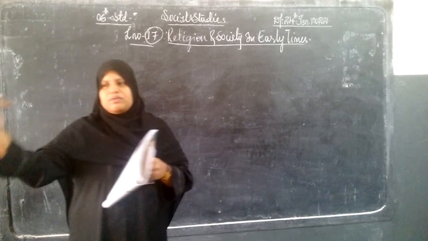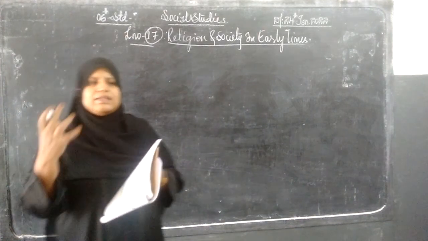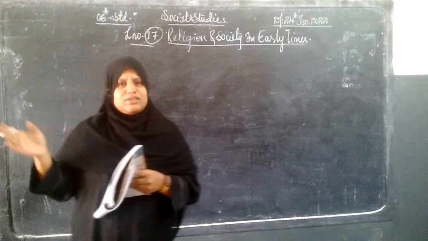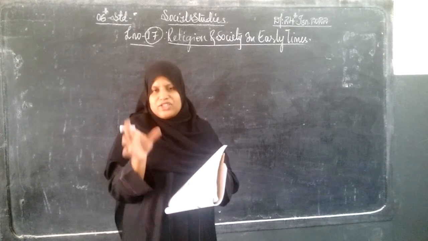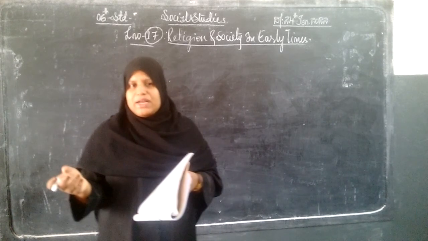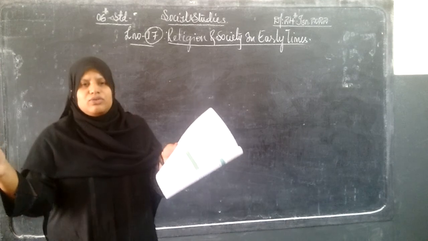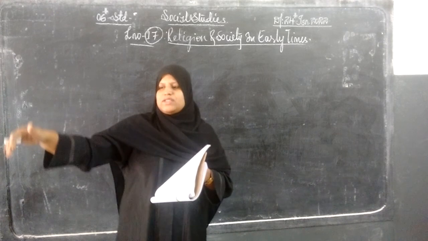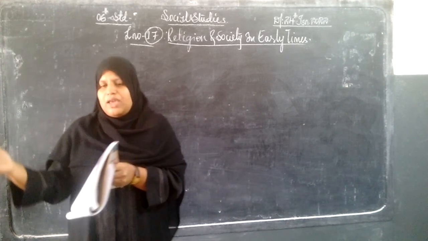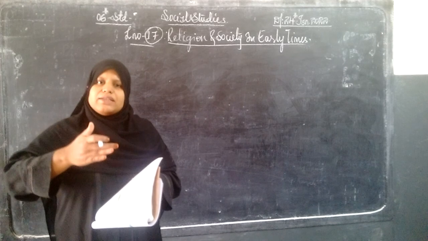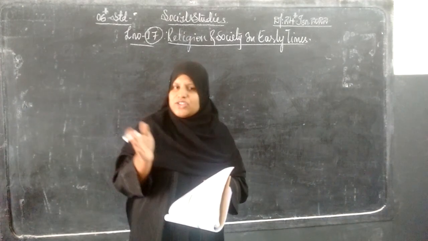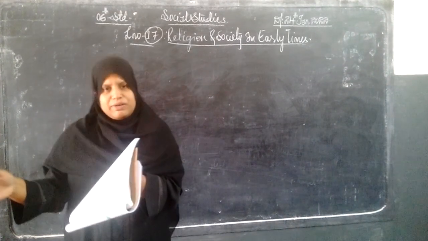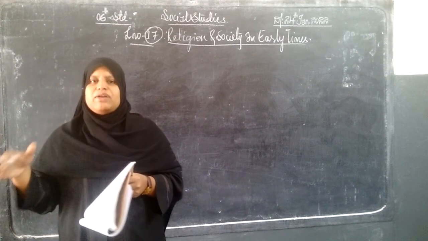In this period of time, a new kind of grouping started. That was known as Jana. This we already discussed in the 11th lesson: Jana, Mahajanapadas, Janapadas. Jana is a small group of people living together in one particular place, ruled by one particular king. Same like a class with different sections, and each section has a class leader. Here also, one Jana, a group of people living together, would be headed by one particular king.